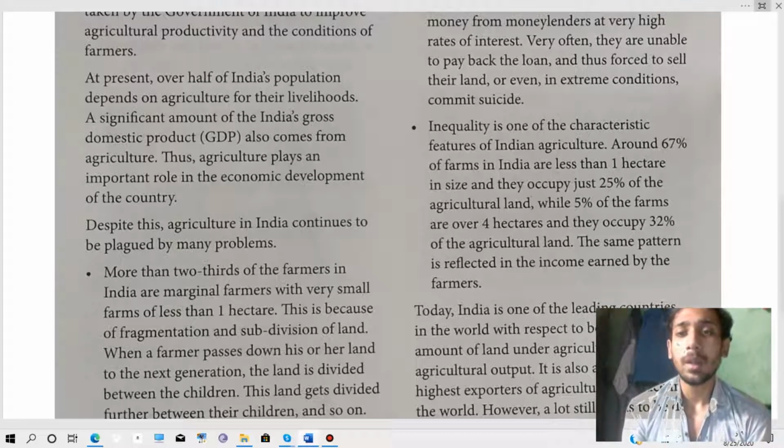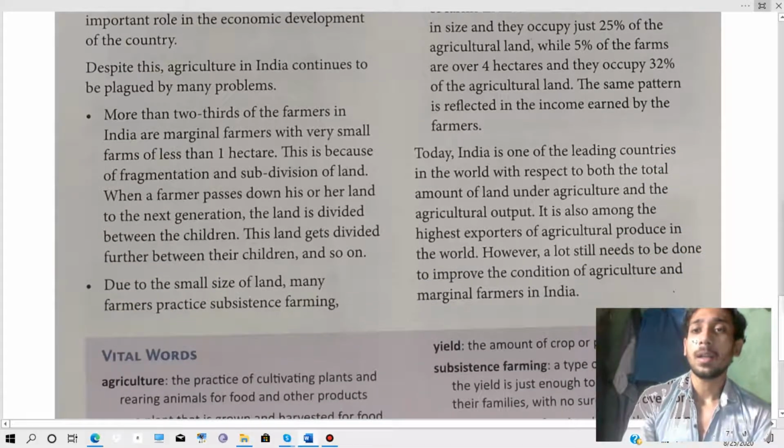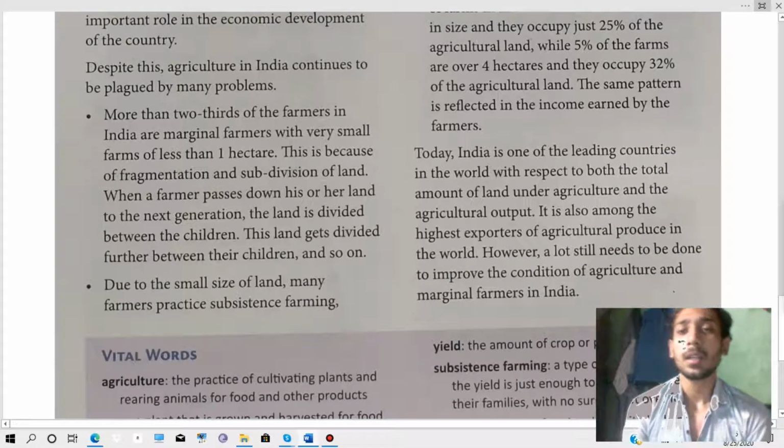So this is the pattern which reflects the income earned by the farmers, and that income is very low. India is one of the leading countries in the world with respect to both the total amount of land under agriculture and agricultural output.